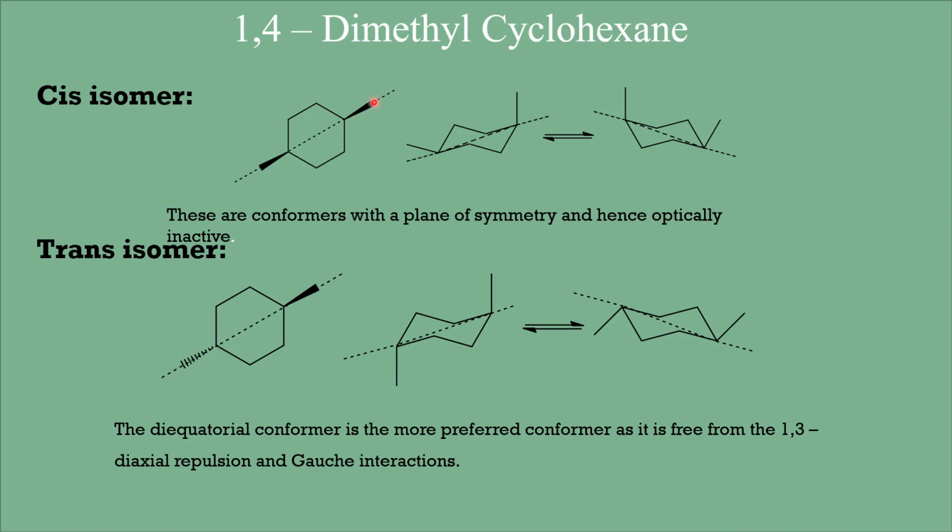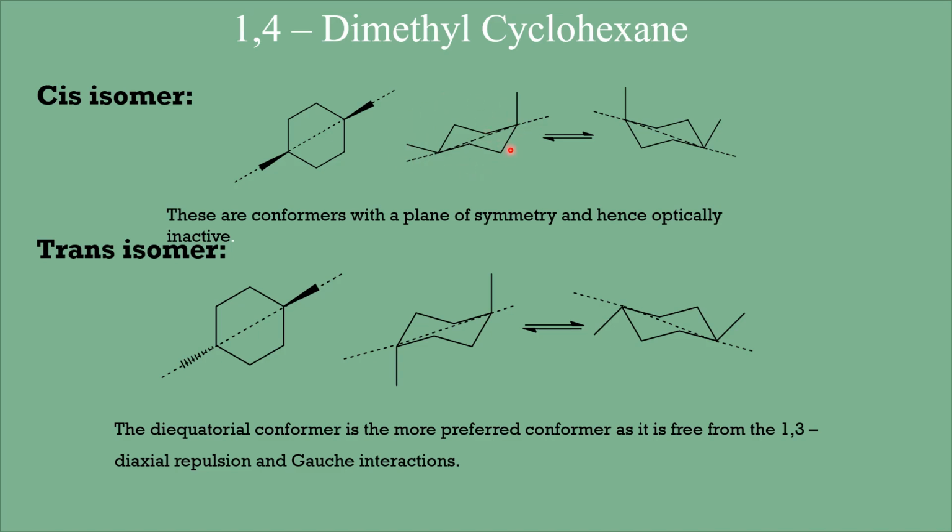Now when the two methyl groups are cis to each other in the 1,4 positions, they have to be axial-equatorial in the 1,4 positions. The axial group at carbon number 1 and the equatorial group at carbon number 4 are on the beta side. So this is a beta bond and this is also a beta bond. Therefore this is a cis isomer.